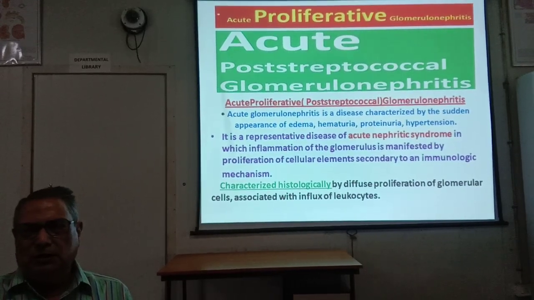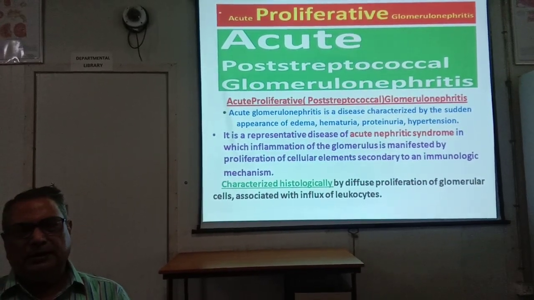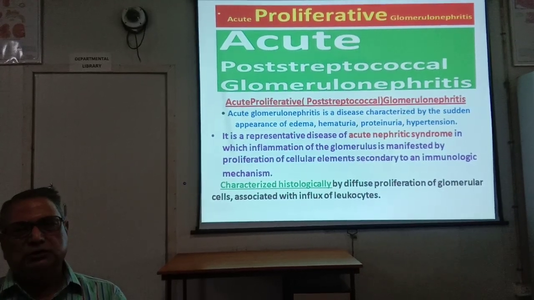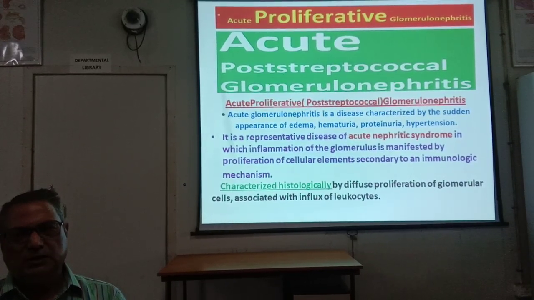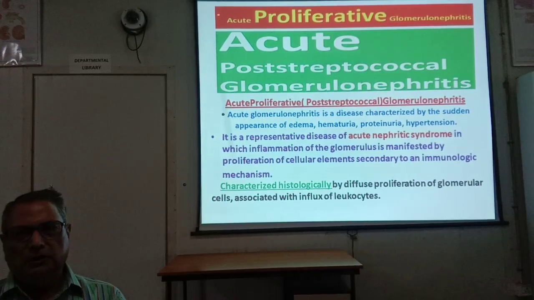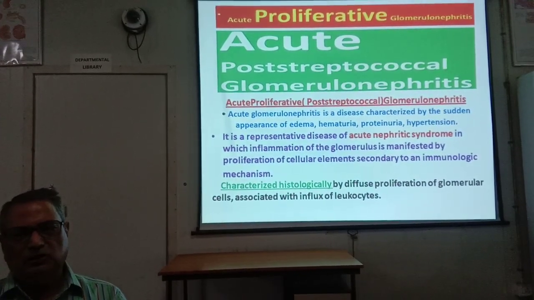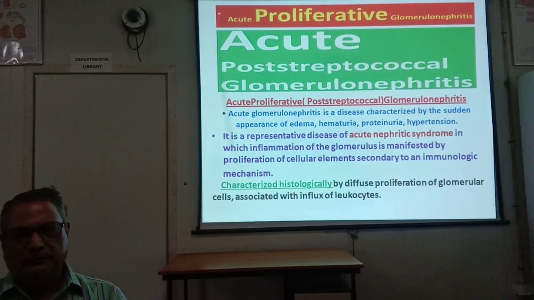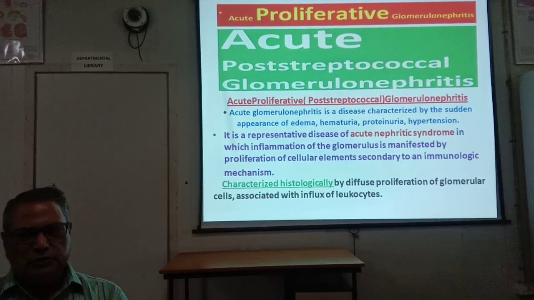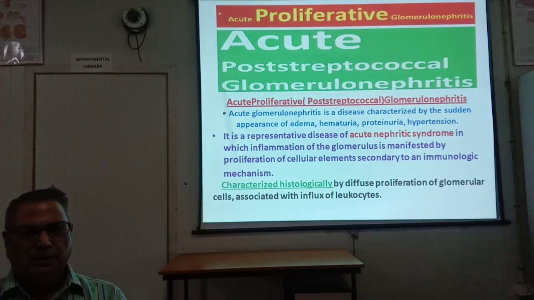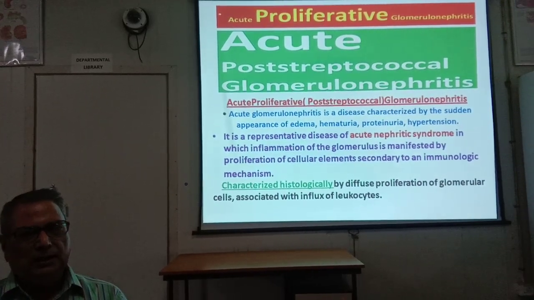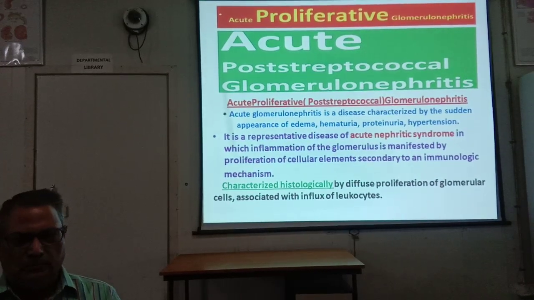So acute proliferative glomerulonephritis is further acute post-streptococcal glomerulonephritis. Acute glomerulonephritis is a disease characterized by sudden appearance of edema, hematuria, proteinuria, and hypertension. That is the features of nephritic syndrome.